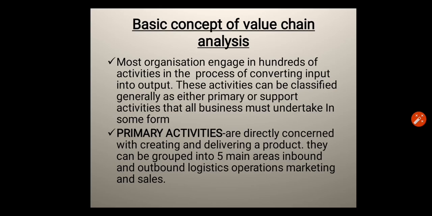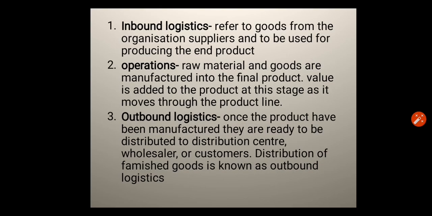Primary activities. Primary activities are directly concerned with creating and delivering a product. They can be grouped into five main areas: inbound and outbound logistics, operations, marketing, and sales.